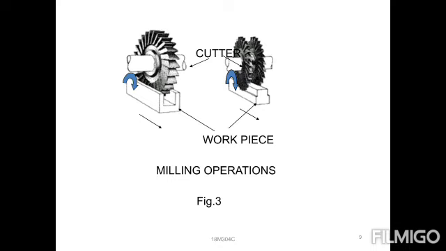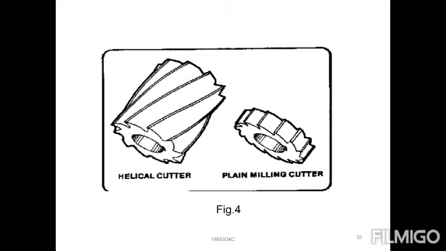Then the second is used for producing step type arrangements, whichever type of operation we need. These types of milling cutters are also available. That's why we can call it a versatile performer. Nearly 14 types of operations we can perform with the help of a milling machine. That is the main thing.